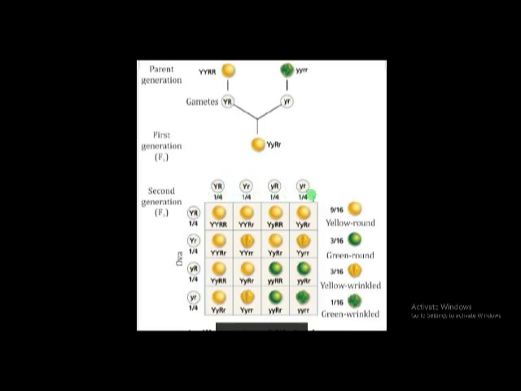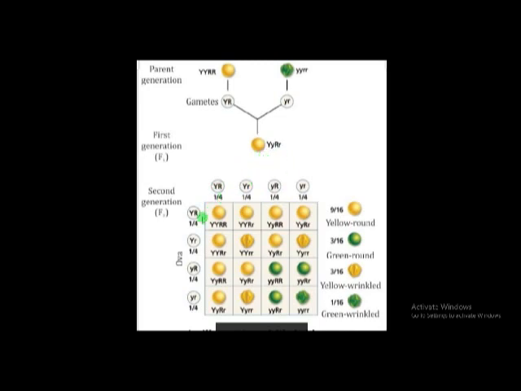He crossed these gametes with the same type of gametes. It means Mendel crossed the F1 generation plant with the same type of plant. Here four types of gametes are forming: capital Y, capital R, capital Y, small r, small y, capital R, and small y, small r.